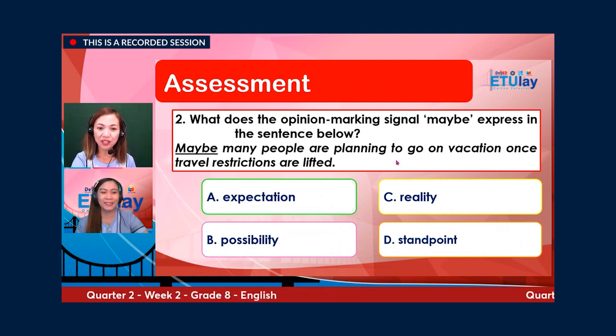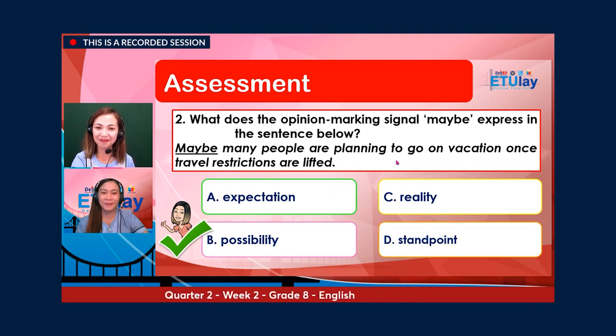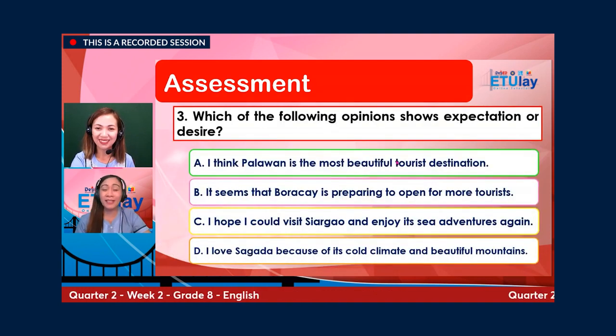Number two, what does the opinion marking signal "maybe" express in the sentence below? Maybe many people are planning to go on vacation once travel restrictions are lifted. A. Expectation. B. Possibility. C. Reality. Or D. Standpoint. What's your answer? The correct answer is letter B, possibility.